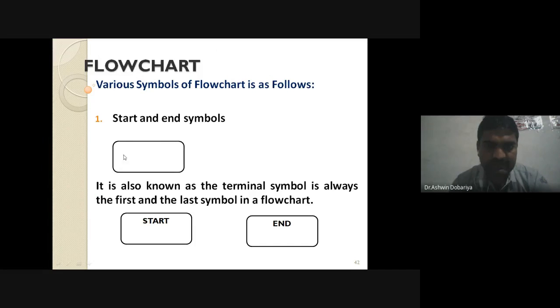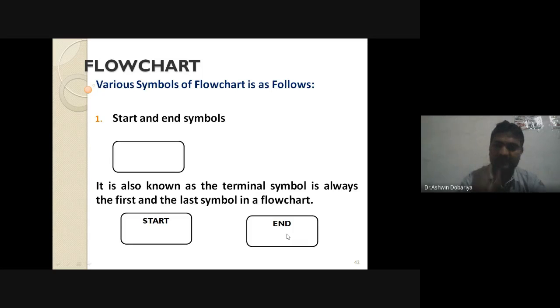The first symbol is a capsule symbol, something like a medicine capsule. This is known as the terminator symbol, or terminal symbol. This capsule symbol is generally used to represent the starting and ending of flowcharts. Whenever you start any flowchart, you draw this terminal symbol like Start, and at the end of every flowchart there will be an End.